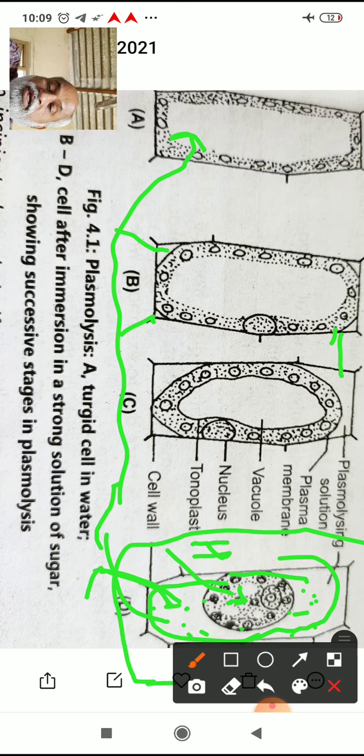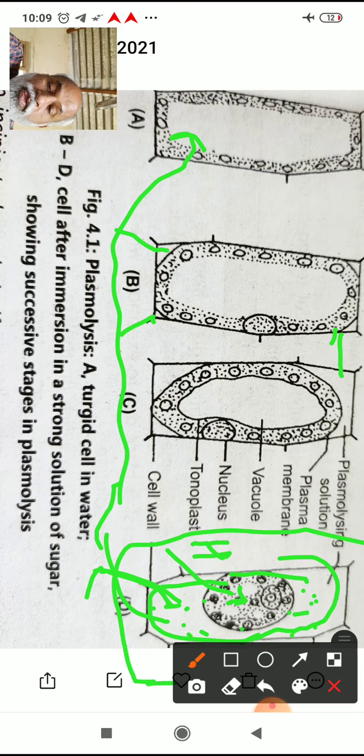So what is the significance of this process to the plants? That is important. Plasmolysis is useful for making fruit jellies. In the process of making fruit jellies, usually more sugar is added to the juice than the amount needed to achieve the desired degree of sweetness.